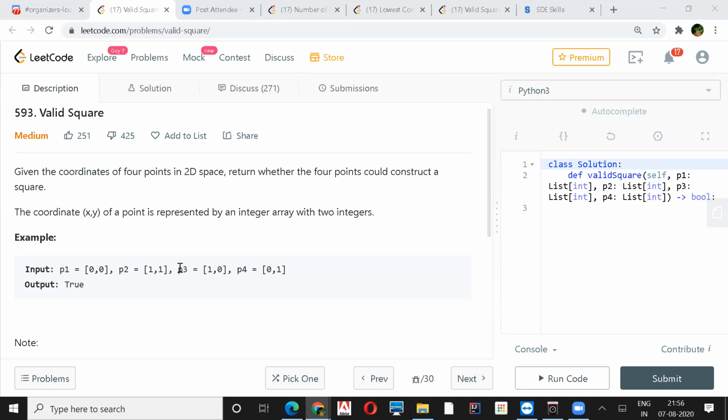In this case, it is slightly easier, right? It's not very complex because we just have to find the square. The property of a square is that the length of each line or each distance is equal, then it is a square. Okay, and then we have to find if they are right angles.